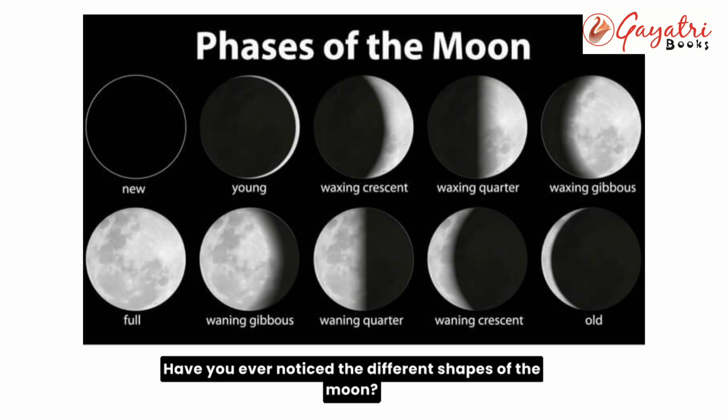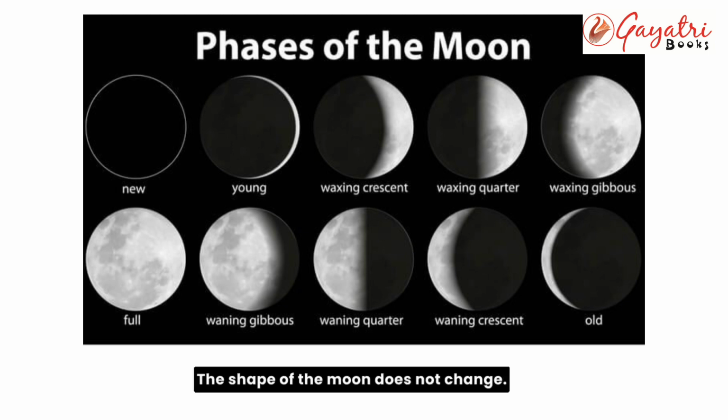Have you ever noticed the different shapes of the moon? The shape of the moon does not change. We only see the part of the moon on which the sunlight falls. The different shapes of the moon are crescent moon, half moon, gibbous moon, full moon.